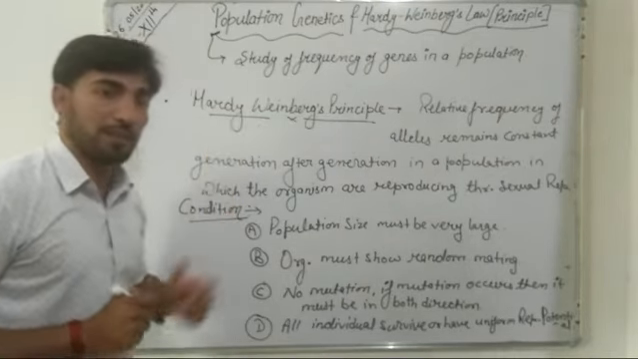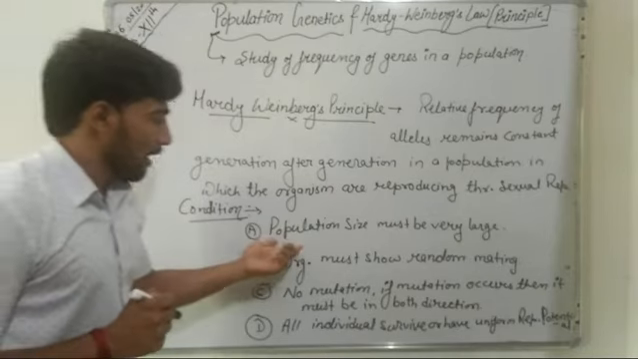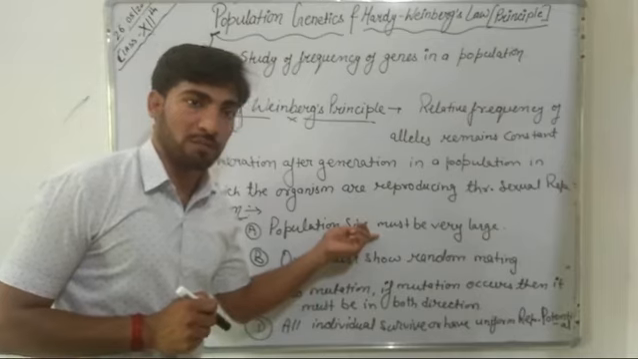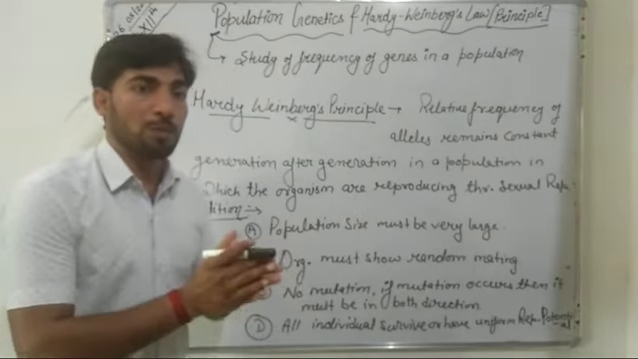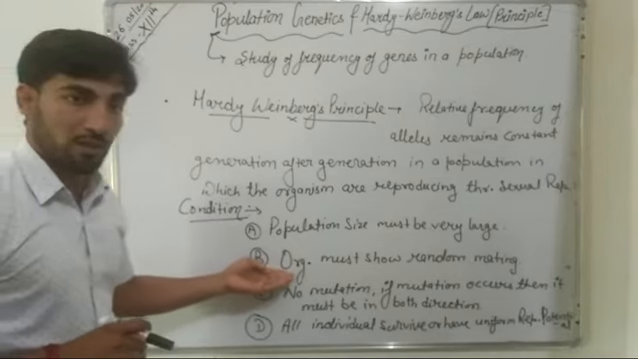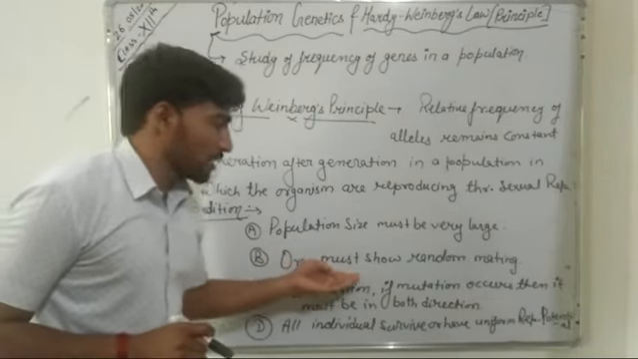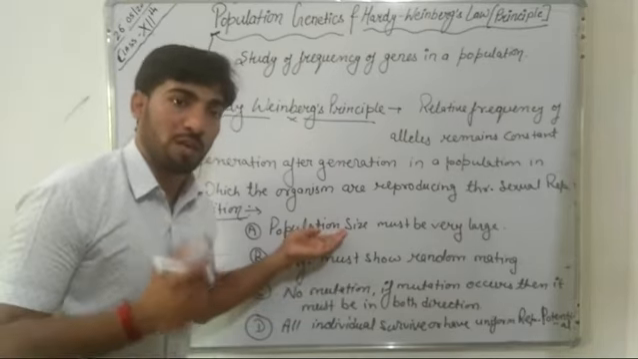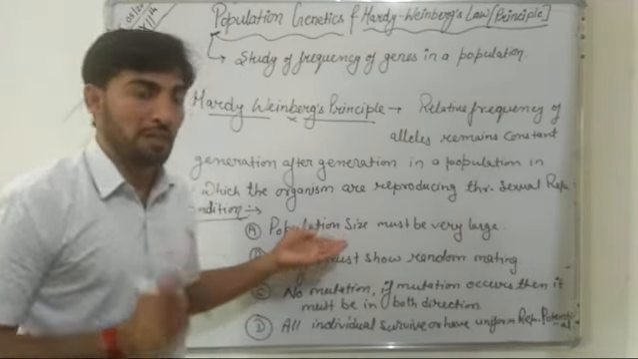That is, the first condition required for Hardy-Weinberg's principle is population size must be very large. That means that particular population must have a large number of individuals. The second requirement is the organism must show random mating. So the organism of this population must show the random mating process.